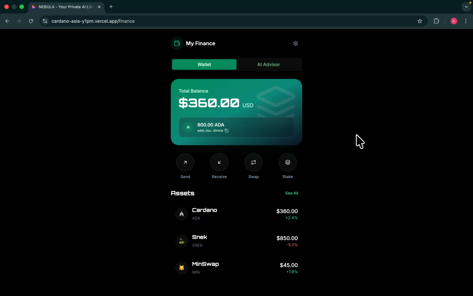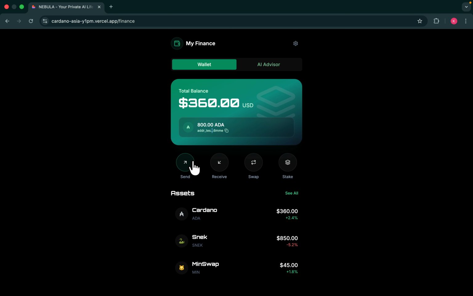This is a wallet we have built, integrated with Cardano and MinSwap. These are the cryptocurrencies we have added till now. We can add any cryptocurrency into this wallet, but for now we have added just these, based on the address. The user can add any address, and that will help integrate their wallet into this app. The user can send, receive, swap, and stake. These four tasks they can perform in every wallet.